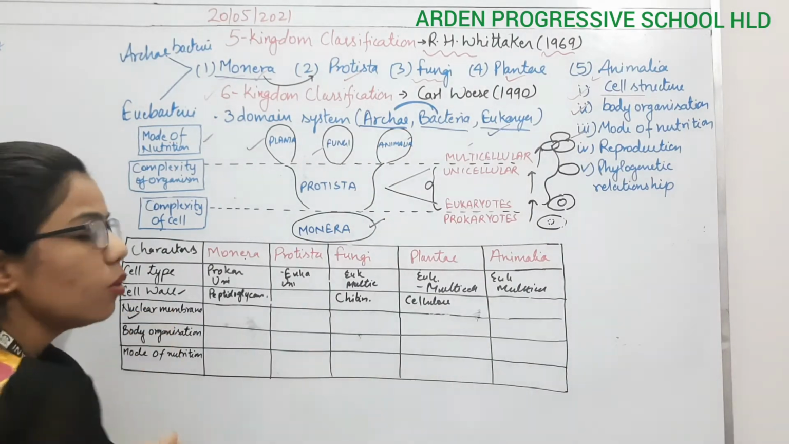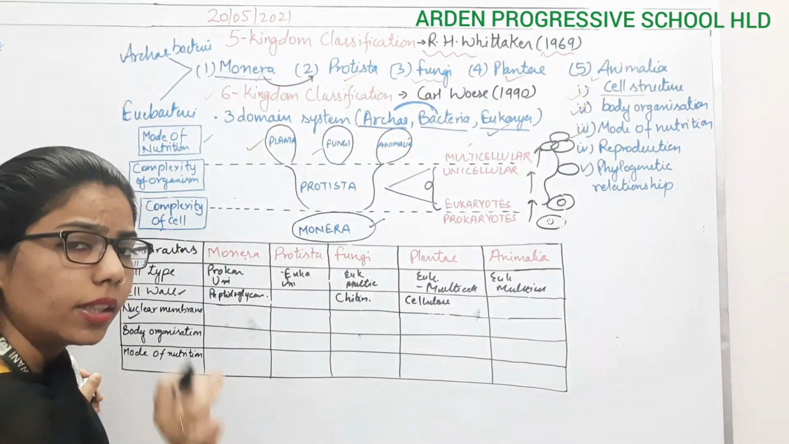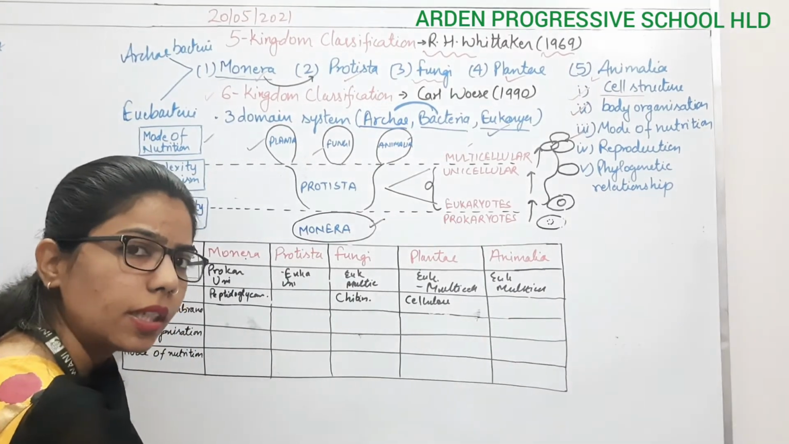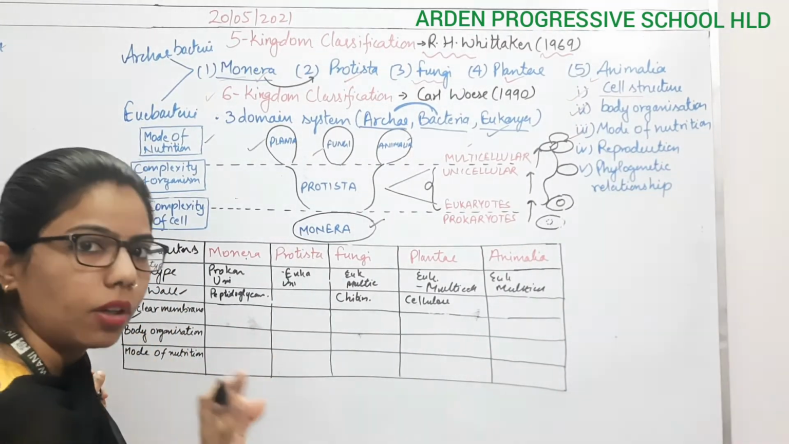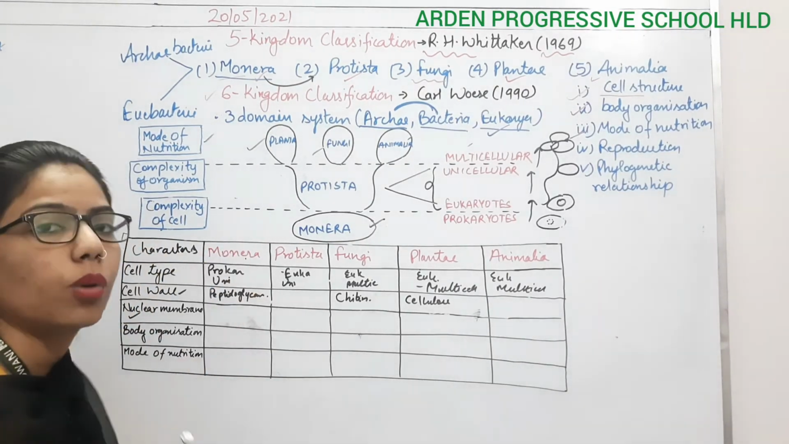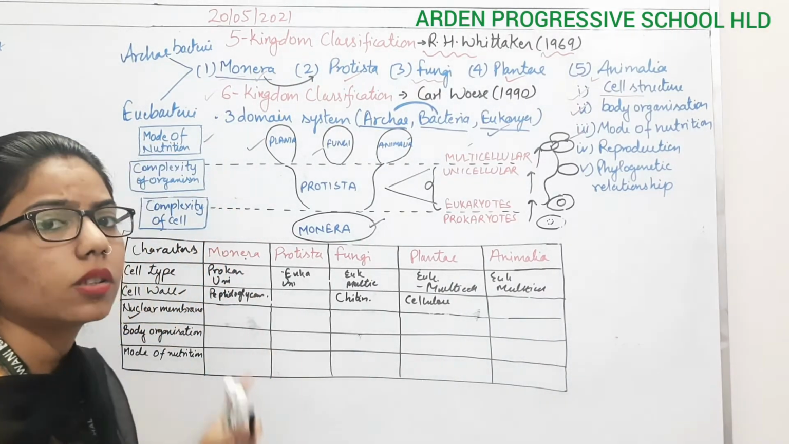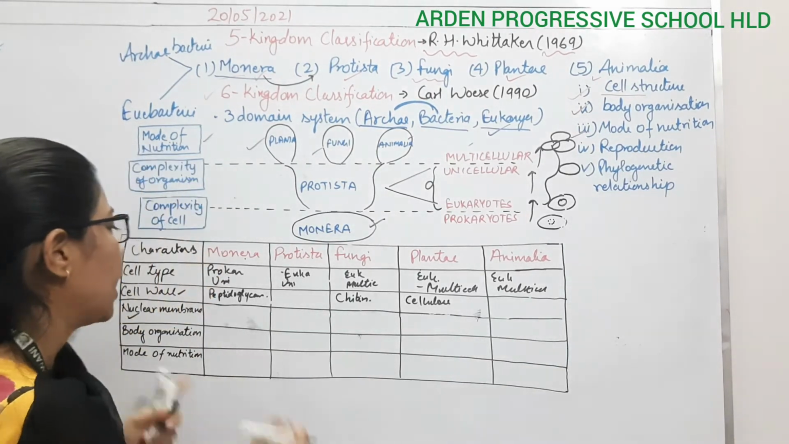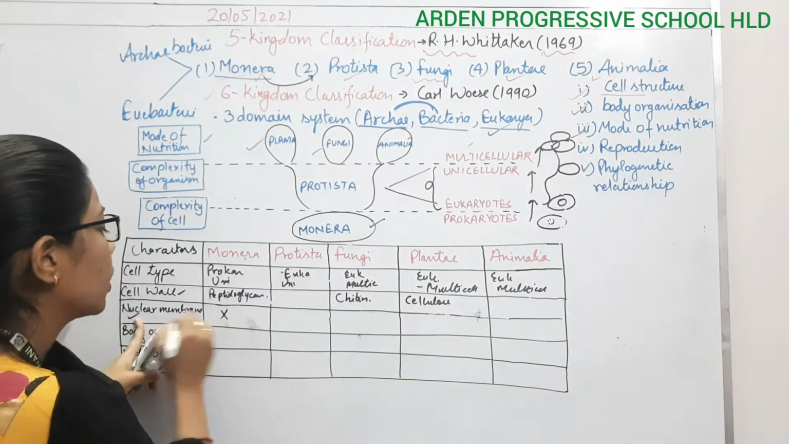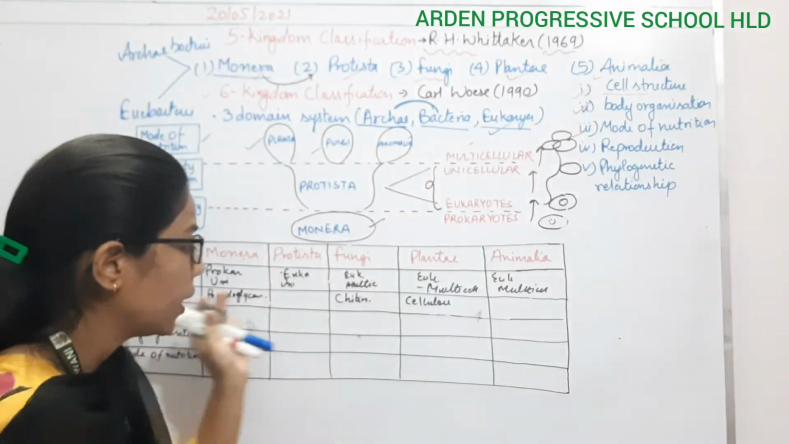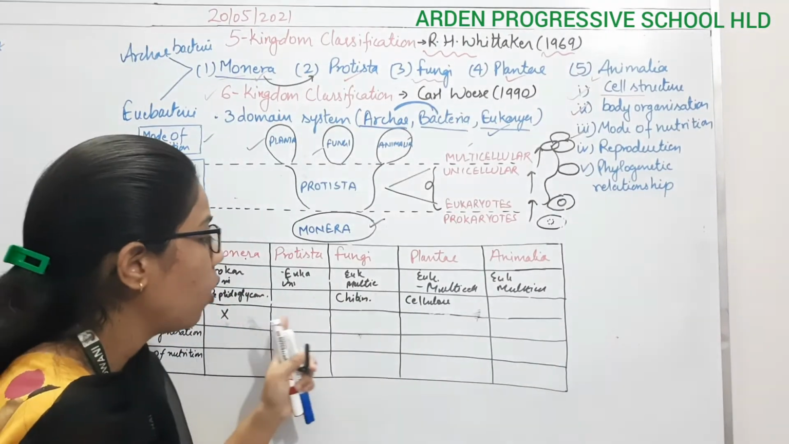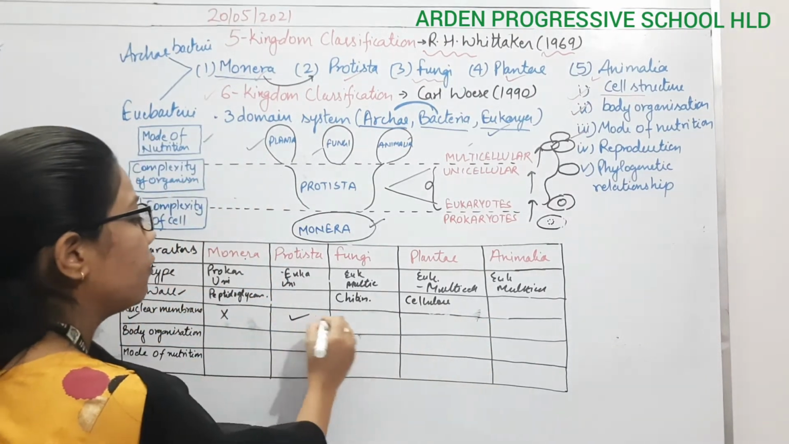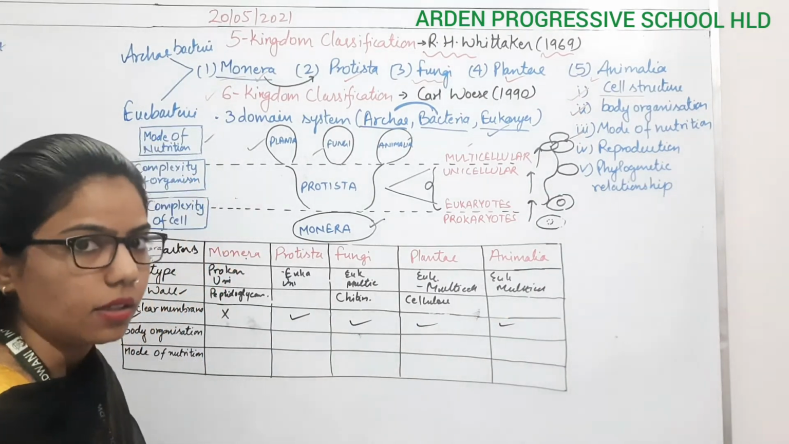Likewise, if I talk about the nuclear membrane, it is the membrane which is surrounding the nucleus. Wherever the nucleus is present, there only the nuclear membrane will be there. In case of Monera, the prokaryotes or the bacteria, they don't have any nucleus, so no nuclear membrane. From here onwards, all are eukaryotes, meaning they possess a true nucleus. So everywhere the nucleus will be present, right?